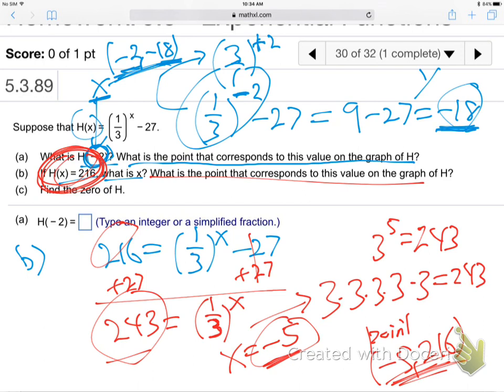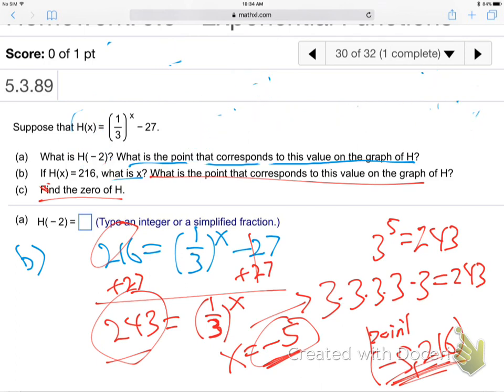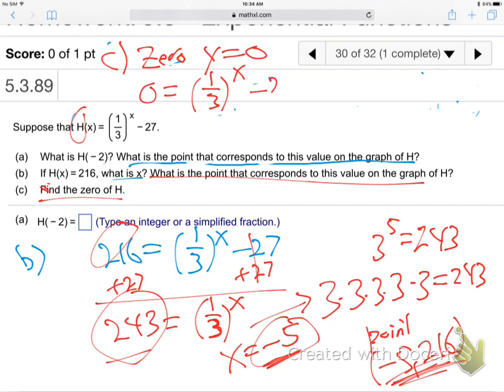Good to there. And then part C, find the 0 of h. The 0. What's that mean? It means the y is 0. Y equal to 0. Yeah, like we're used to finding on a graphing calculator. So that means set y equals 0. Whenever they say a 0, they mean y is 0. Y values are function values. So you take the function h of x and you make it 0. And you solve for x. Is that good? You make the function value, the y value, 0. That's what a 0 is.